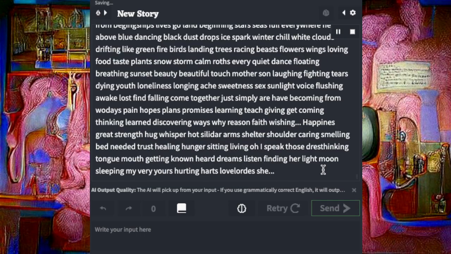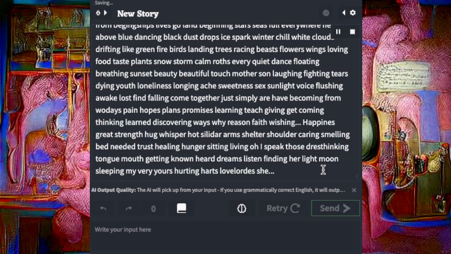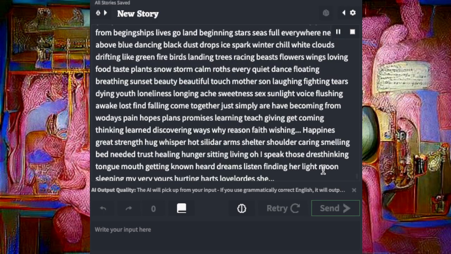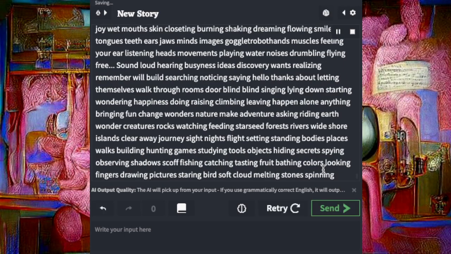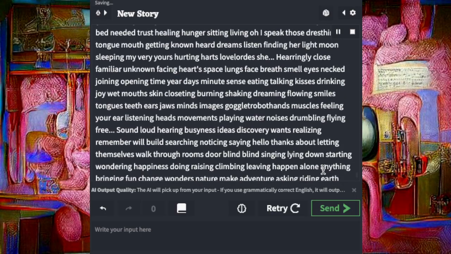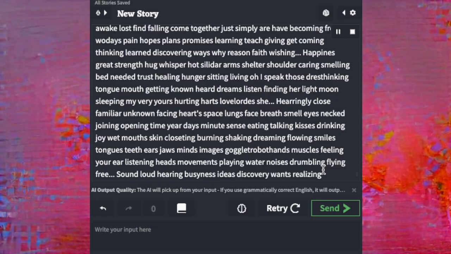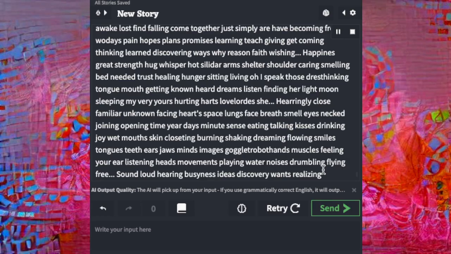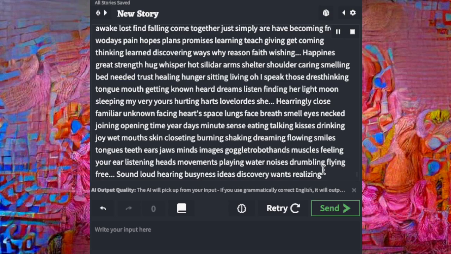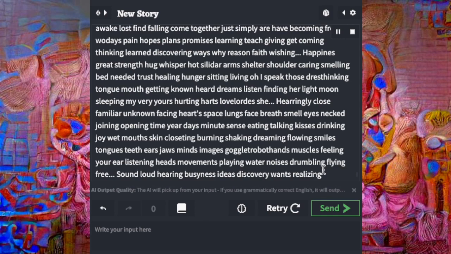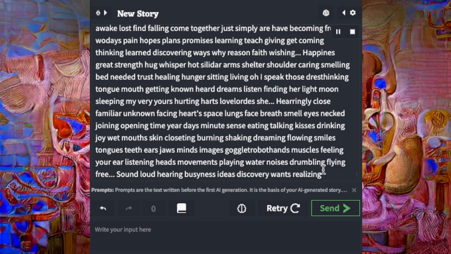pain, hopes, plans, promises, learning, teach, giving, get, coming, thinking, learn, discovering, ways, why, reason, faith, wishing, happiness's great strength, hug, whisper, hot, arm, shelter, shoulder, carrying, smelling, bed, needed, trust, healing, hunger, sitting, living, oh I speak those dress, thinking, tongue, mouth, getting, known, heard, dreams, listen, finding her, light, moon, sleeping, my, very, yours, hurting hearts, love, lord she